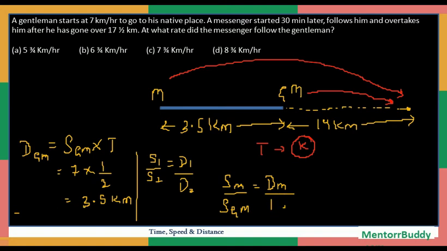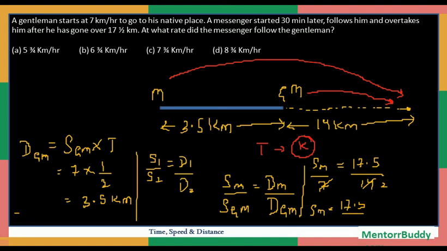Now solving this, the speed of the messenger we need to figure out, that will be SM, and speed of the gentleman is 7 kilometers per hour. Distance covered by the messenger will be 17.5 and distance covered by the gentleman will be the remaining distance, that will be 14. Now solving this, 7 2 times, the speed of the messenger will be 17.5 upon 2, which can be written as 35 by 4.